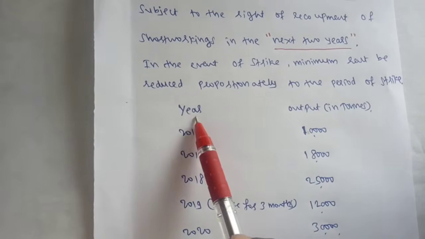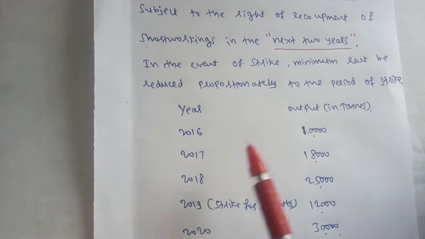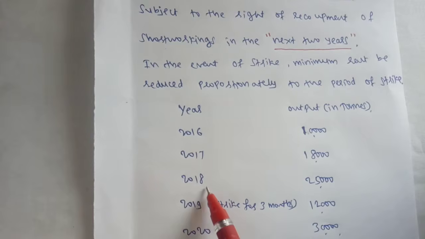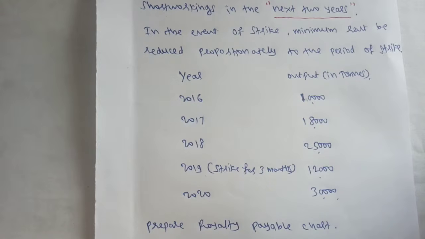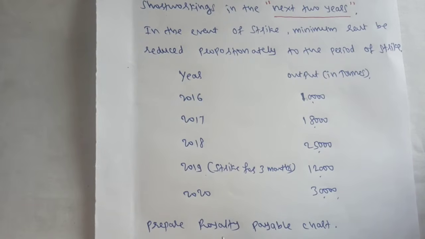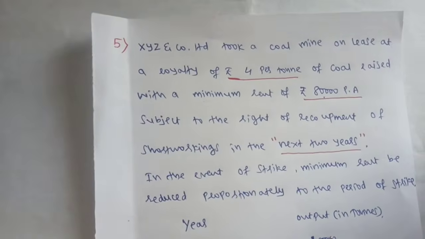Next, here year and output in tons is given: 2016, 17, 18, 19. In 2019 there is a strike for 3 months, and 2020, and at the end they have asked to prepare the royalty payable chart. Now, a brief analysis of this problem.